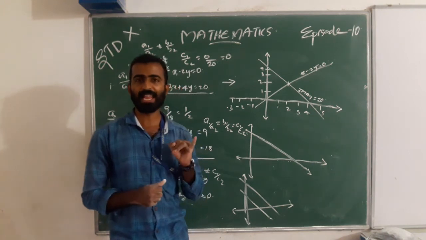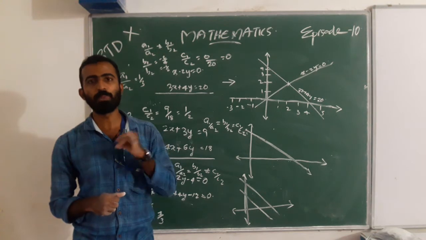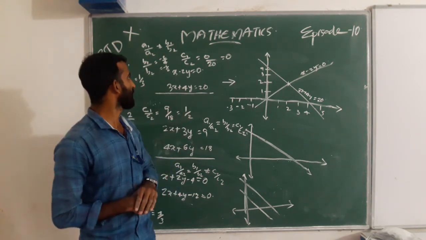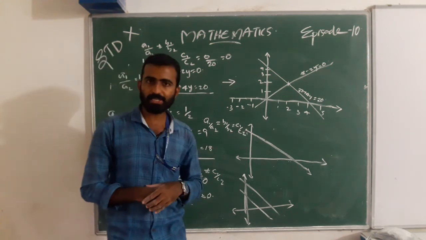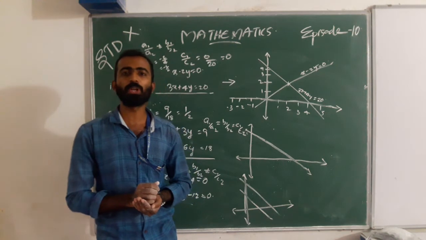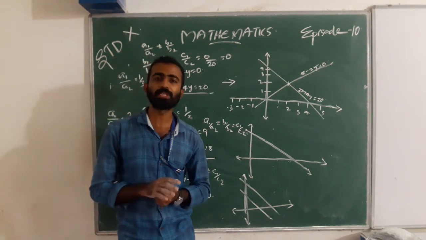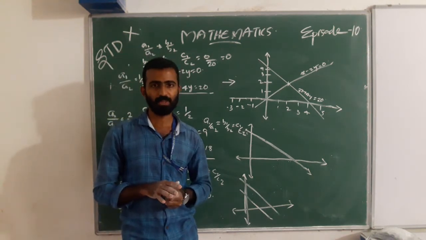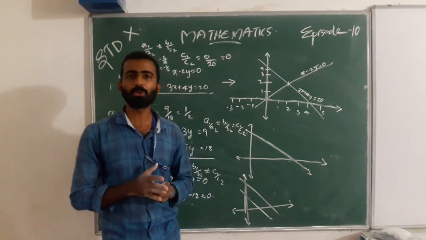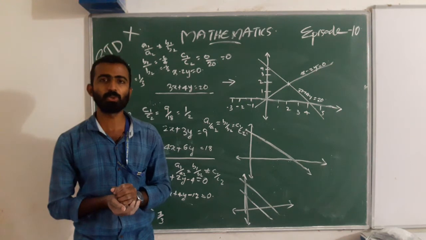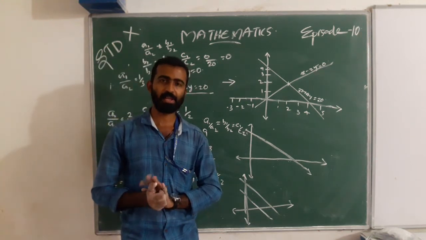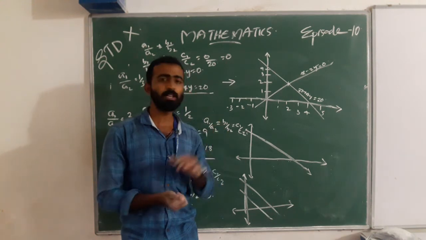I repeat: when a1 by a2 is not equal to b1 by b2, then the lines are intersecting. That is the first condition. The second one is a1 by a2 equal to b1 by b2 equal to c1 by c2, these lines are coincident. When a1 by a2 equal to b1 by b2 not equal to c1 by c2, the lines are parallel. Yes, these are the properties.